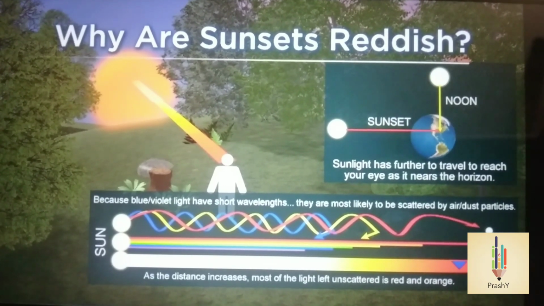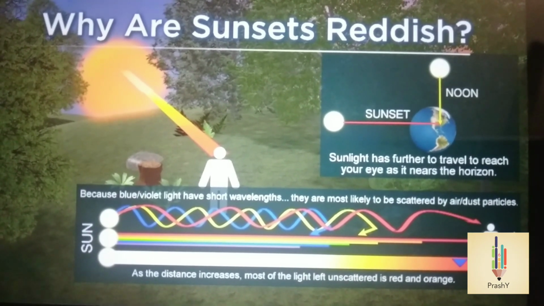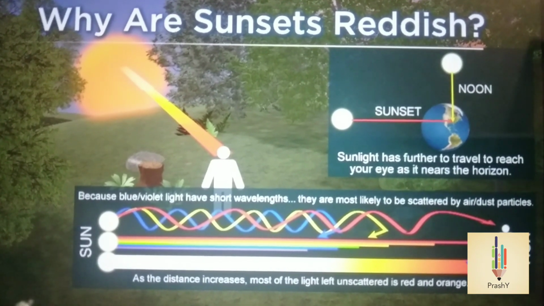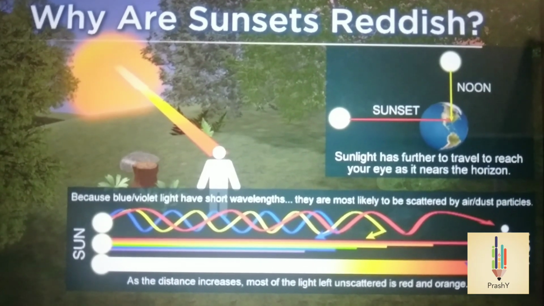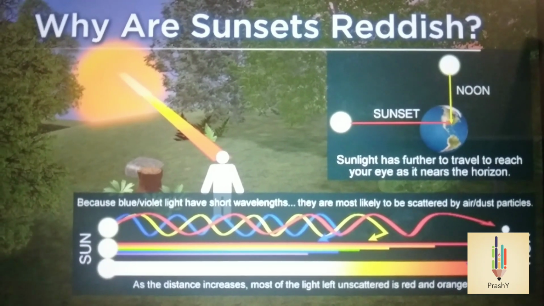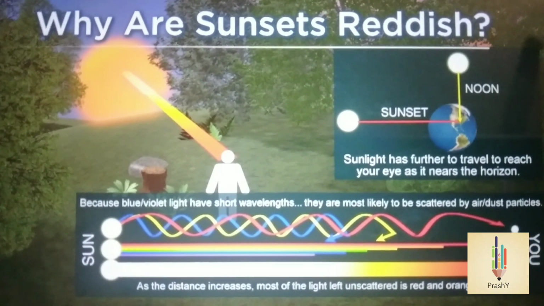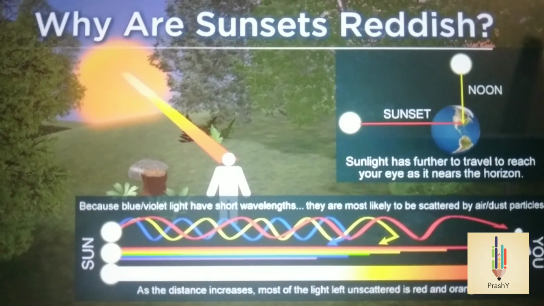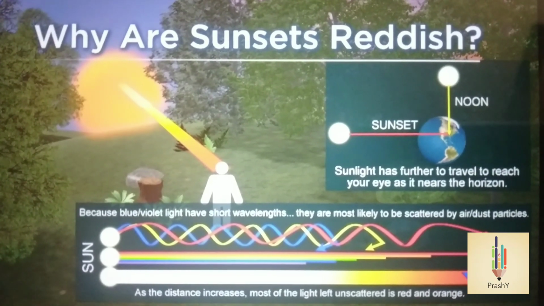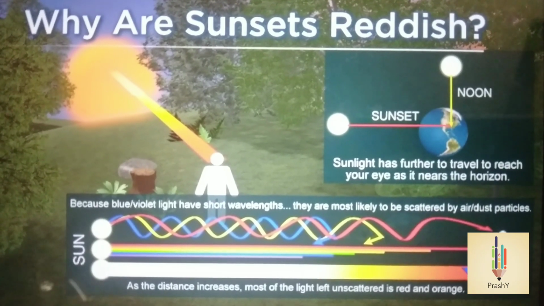Sometimes we observe that sun appears red during sunrise and sunset. So the reason for this is again the scattering of light. The molecules whose size is comparable with wavelength of red light are very less in atmosphere. So red light scatters the least. During sunrise and sunset, the light has to travel long distance during its journey, and all colors scatter more and vanish before they reach our eye. Only the red light, which has the least scattering, reaches our eye. So, sun appears red during sunrise and sunset.